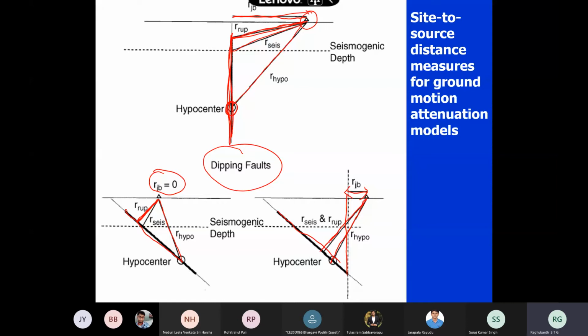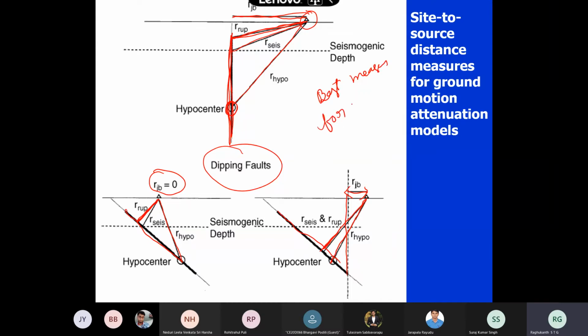I can measure that also. The problem in practice is that there is a lot of confusion even now about which distance is the best measure.